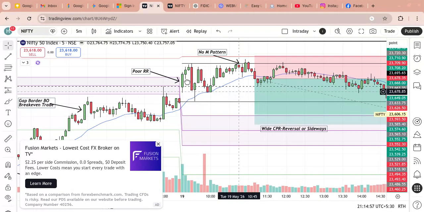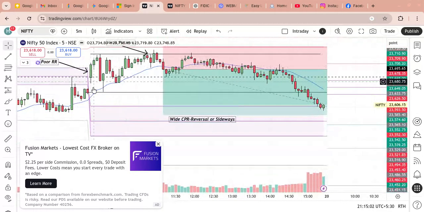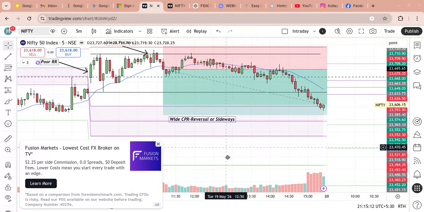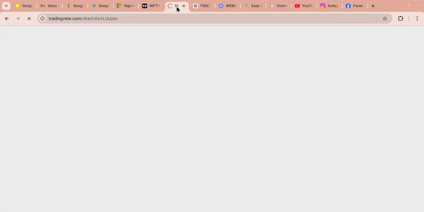So this is the way I think today's result is. If somebody takes a trade here and the stop loss hits, it will be one stop loss and one target. But I generally consider the first candle a low probability trade. Still, we can say the result is one stop loss and one target. So that's it, guys. We will see tomorrow. And before that, let us see the daily time frame also.